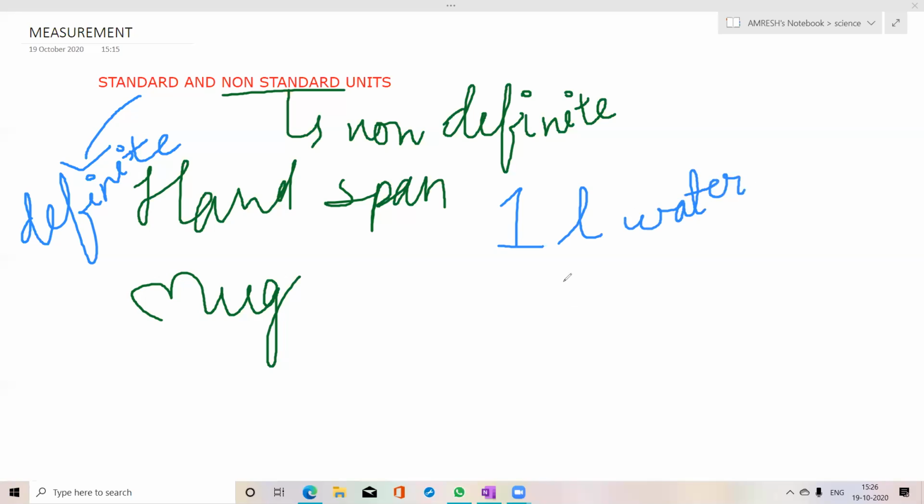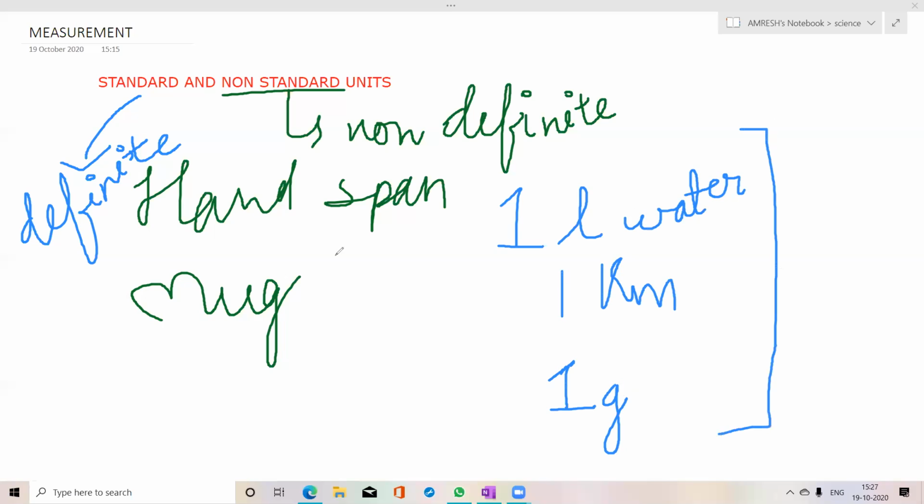If I say 1 kilometer, it means a definite amount. If I say 1 gram, a definite amount. It is not varying. It is a constant quantity. So they are called standard units. And we every time do measurement with standard units. So you can give a point like this: measurement is done with standard units.